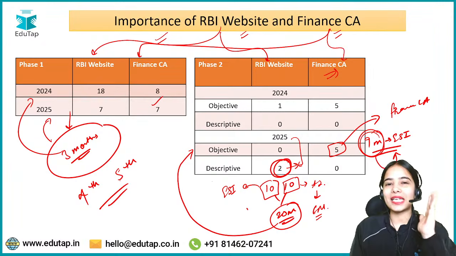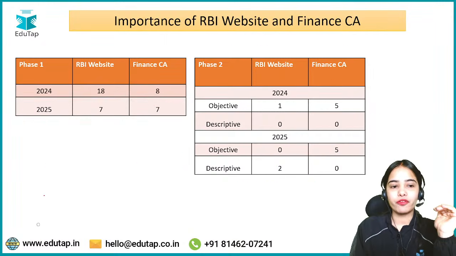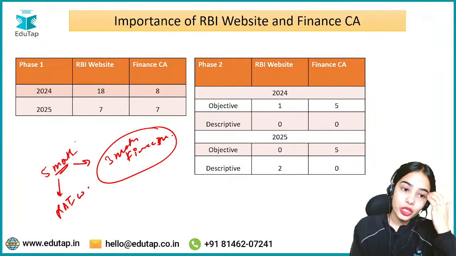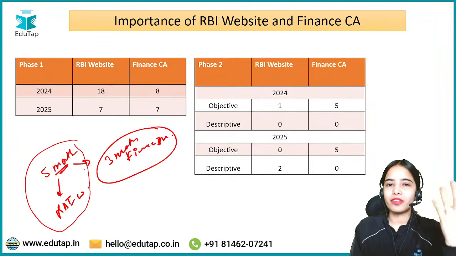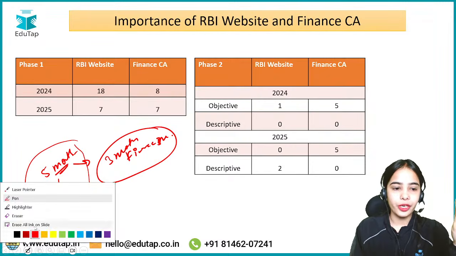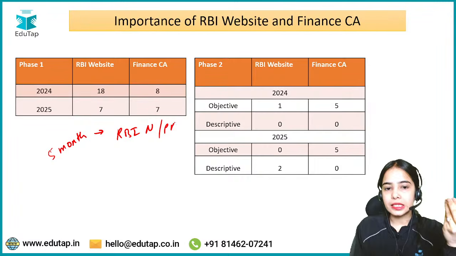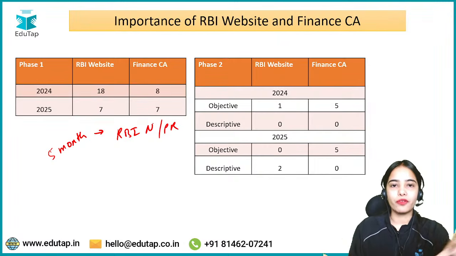So I will suggest that at least for phase 1 you prepare 5 months of the RBI website and 3 months of the finance current affairs. Okay, at least, this is at least. So for the RBI website prepare 5 months of the RBI notifications, RBI press releases, and we will see what all you have to cover from the RBI website.